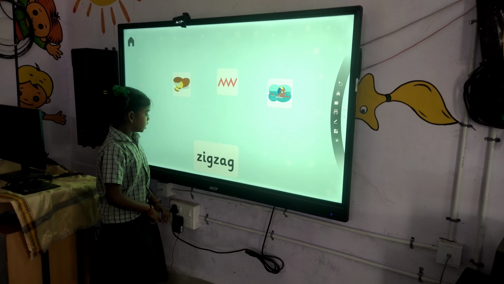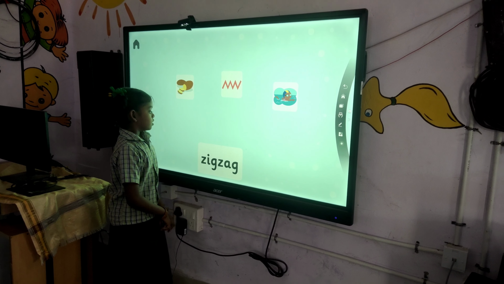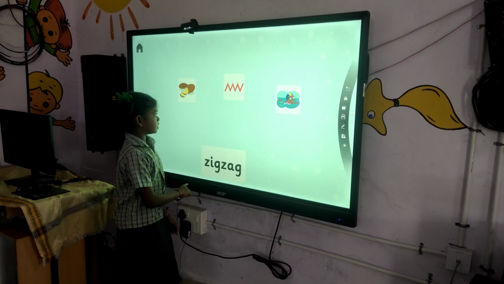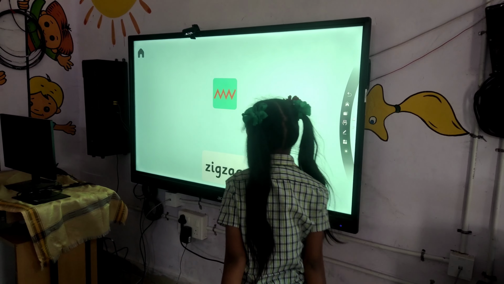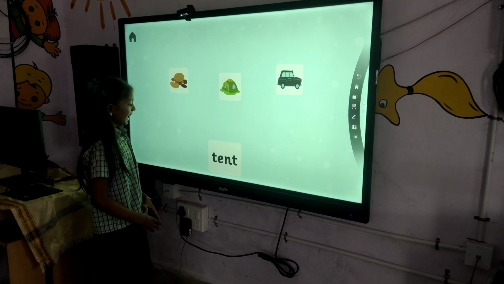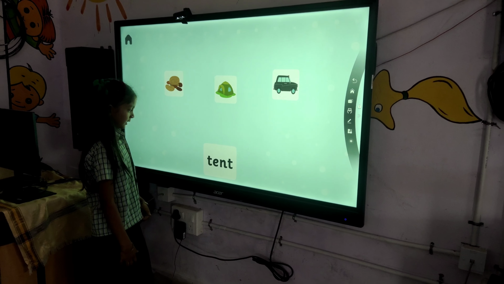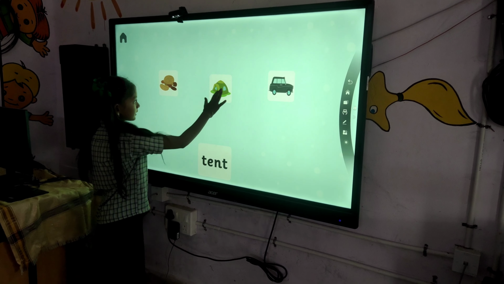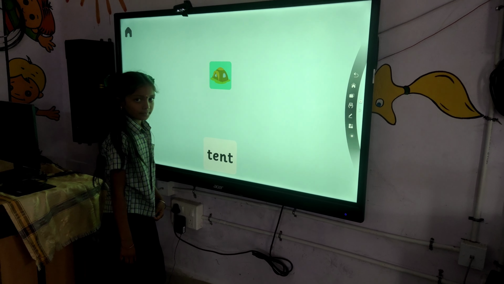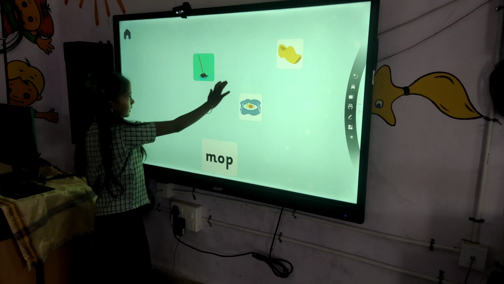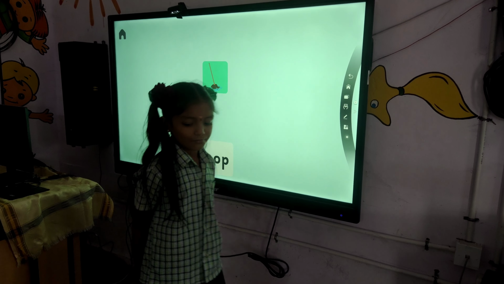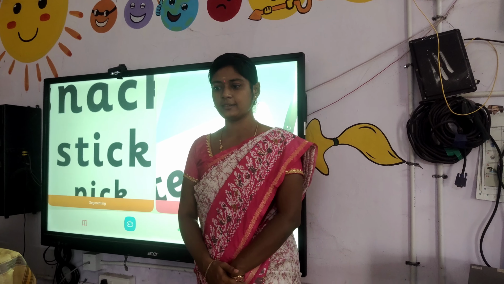Read the word and tap on the picture that matches it. Well done! And tap on the picture that matches it. Yay! Read the word and tap on the picture that matches it. Yay! Okay, thank you students. Thank you, Miss.